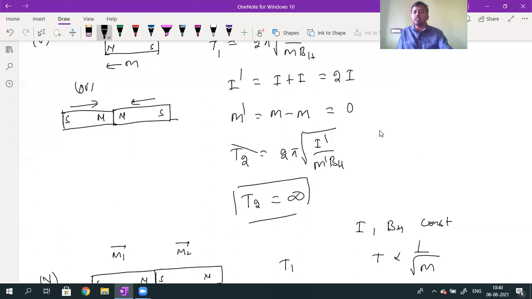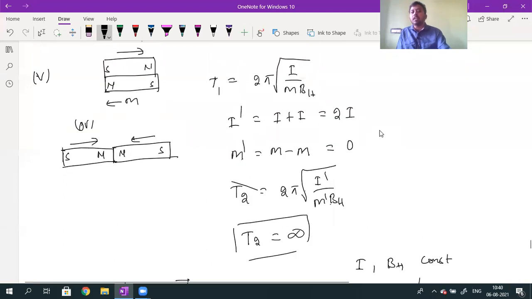Infinite time means very large time to complete one oscillation. Vinith is asking, nearly we can consider the combination as nearly a truss. When it is a truss, like a simple pendulum is a truss, what is the time taken to oscillate? You are telling it will not oscillate. What we are writing is that it is taking infinitely large time. Infinitely large time means it is not at all oscillating. So time period value will be T2 is equal to infinity.